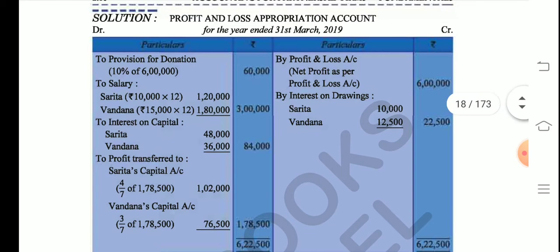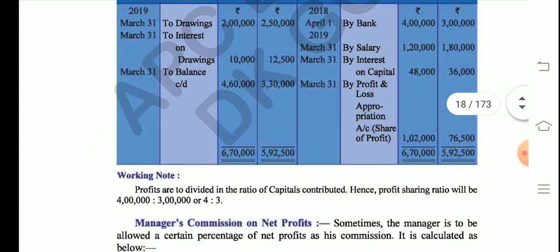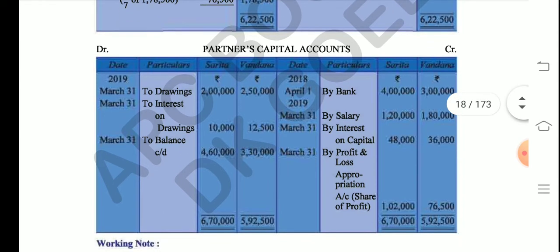Now students, once you actually learn drawing profit and loss appropriation account, it becomes very easy for you to learn the other counterpart of it, that is the partner's capital account. So whatever has been debited in profit and loss appropriation account will be credited in the partner's capital account. The scissors rule, I hope you remember. So the scissors rule applies here. Now, see, this is how a partner's capital account is drawn.